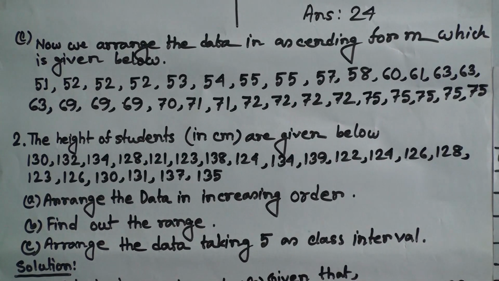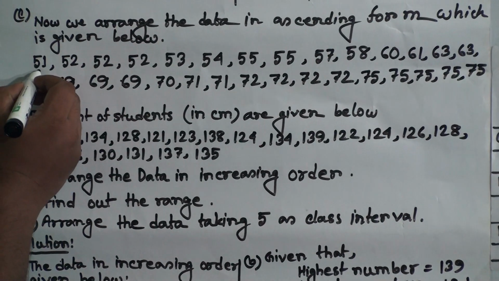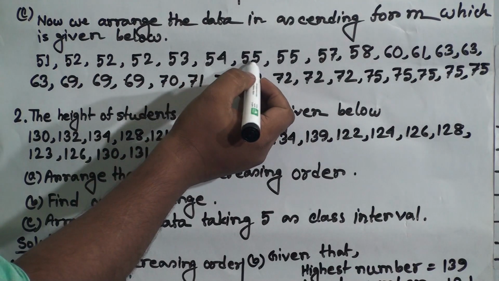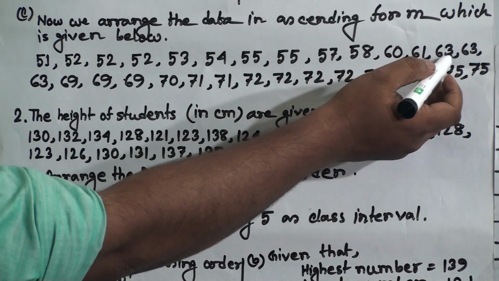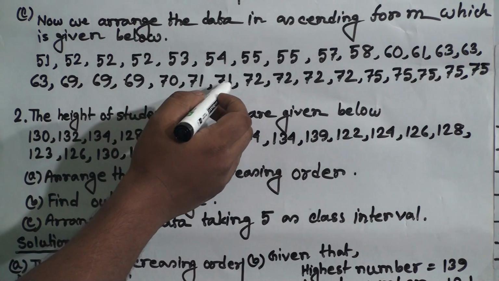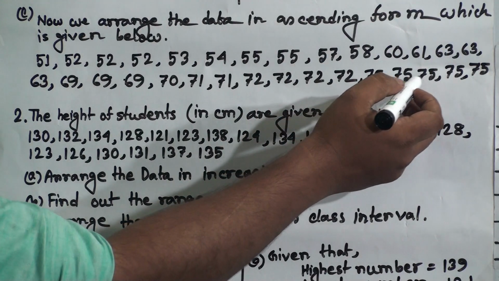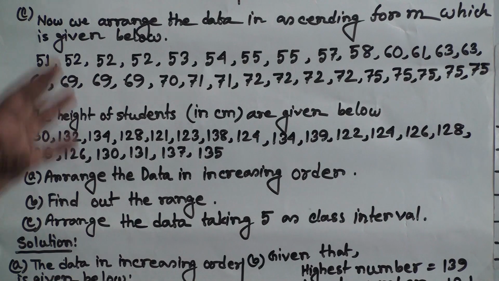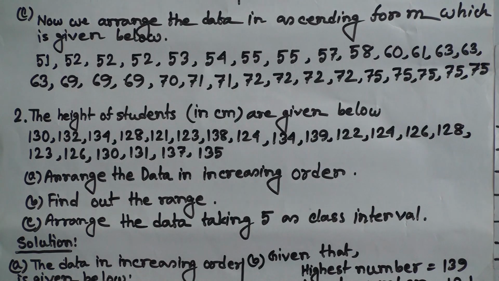So here I arrange this data in ascending form: 51, 52, 52, 52, 53, 54, 55, 55, 57, 58, 60, 61, 63, 63, 63, 69, 69, 69, 70, 71, 71, 72, 72, 72, 72, 75, 75, 75, 75 and 75. We just arrange the numbers in ascending order, and here is the answer. I hope you have understood.